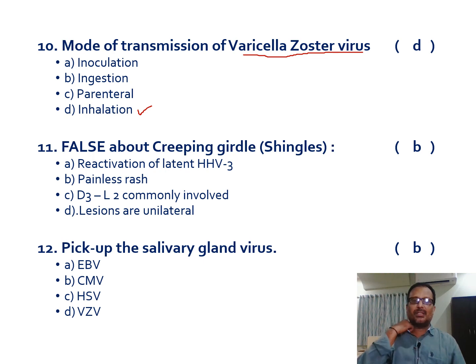And 12th one is pick up the salivary gland virus. So the virus which was first isolated from the salivary gland, that is nothing but cytomegalovirus. Because this virus can make the infected cells enlarge enormously, later it was named cytomegalovirus. But the first name given for this was salivary gland virus, since it was isolated from the salivary glands. So the answer is B here.